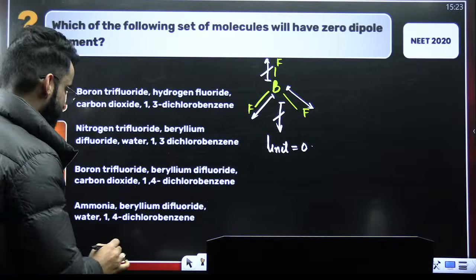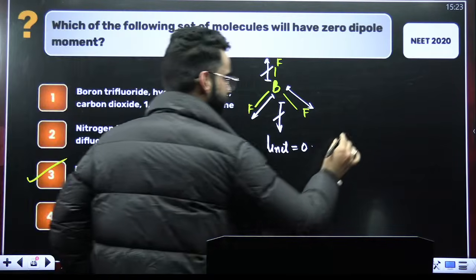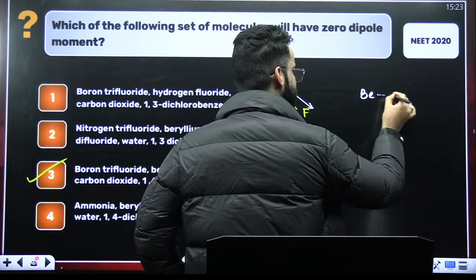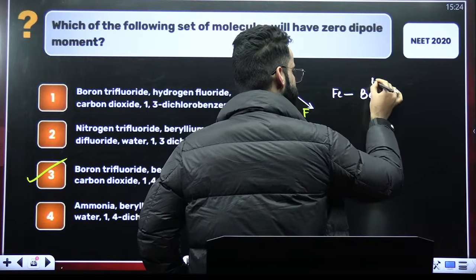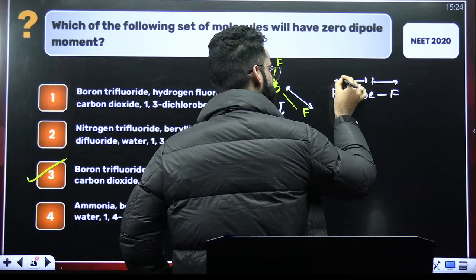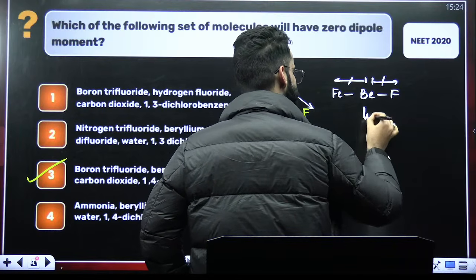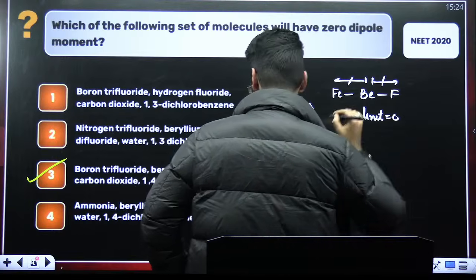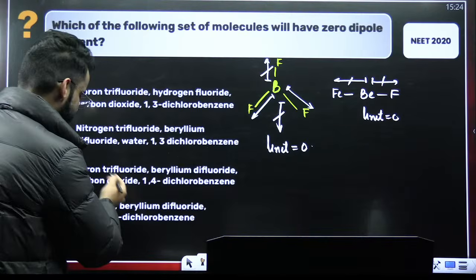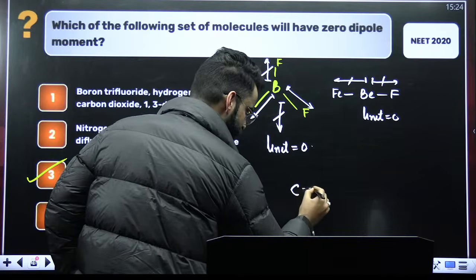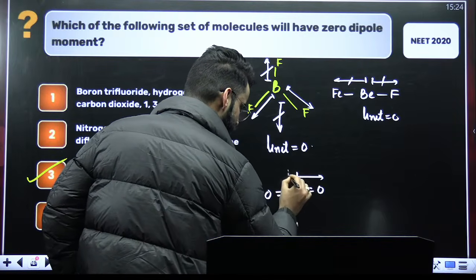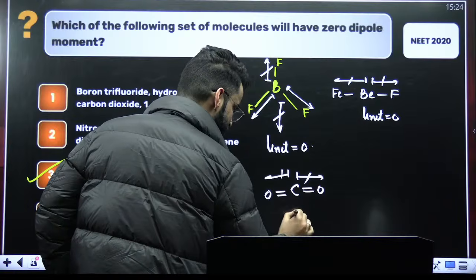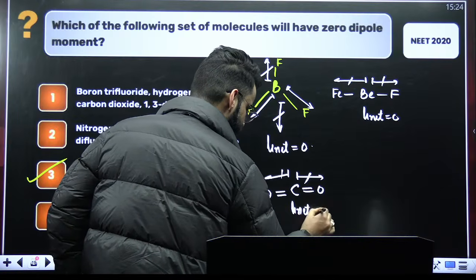Number 2, you have got BeF2, beryllium difluoride. This is how your BeF2 looks like. Less electronegative to more electronegative, cancels each other. So net dipole moment here again is 0. Then you have got carbon dioxide. Carbon dioxide structure, I believe everyone already would be knowing. Less electronegative to more, cancels each other. So net dipole moment again here is 0.